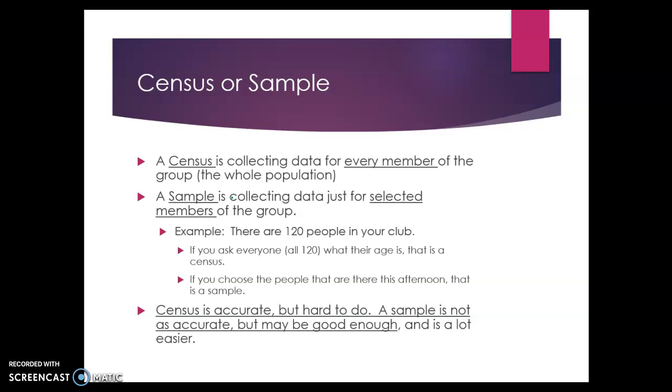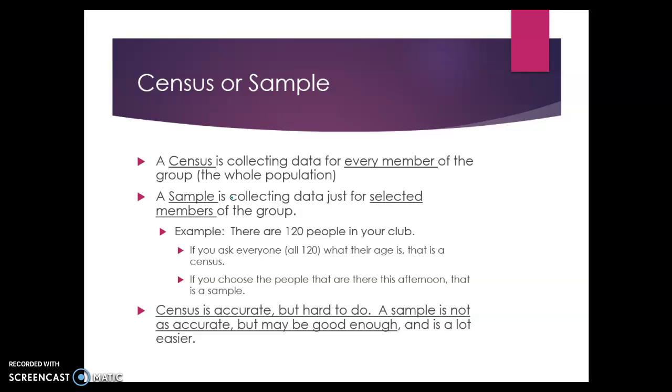A census is another way of collecting data, and this is a way of collecting data for every member of a group, like the whole population. You know that typically when we refer to a census, we're talking about counting the population. Another type of way to collect data is through a sample, collecting data for just selected members of the group.